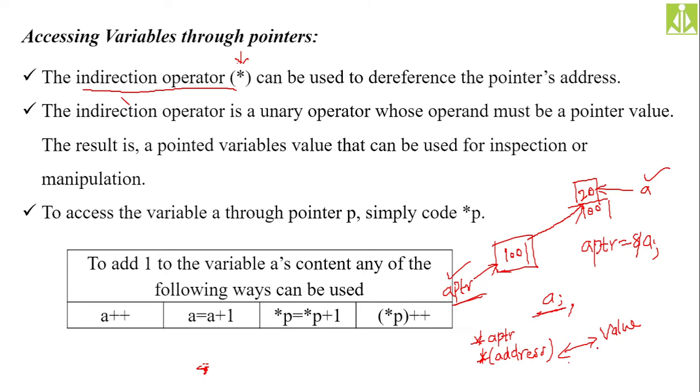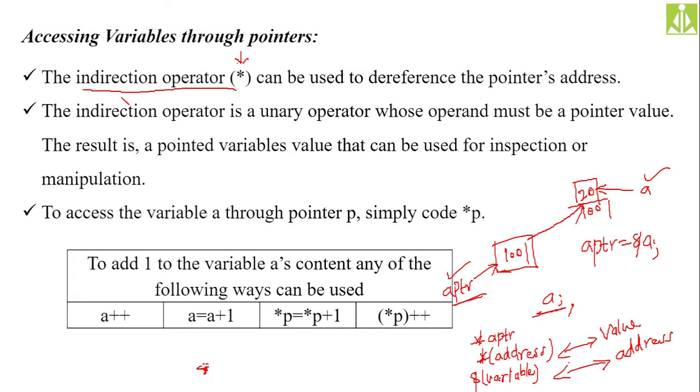And if you apply the ampersand on the value, that is, on the variable, then what will you get? You will get the address. Remember this one. Okay, simple thing. The indirection operator is a unary operator. As it is taking only one operand, we are calling it a unary operator, and whose operand will be a pointer value.